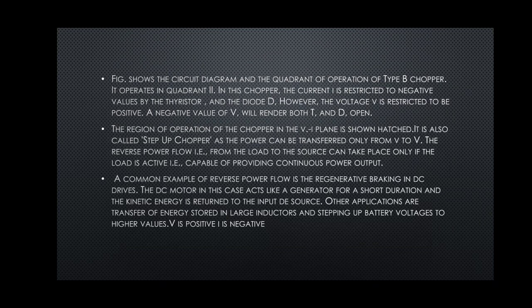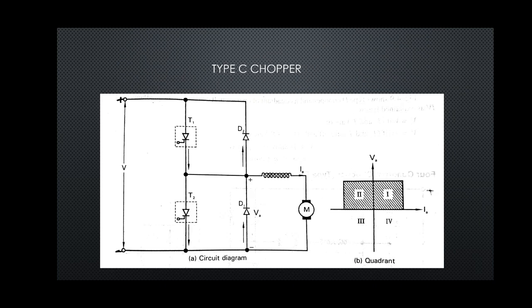So, in this case current will be negative and the output voltage will be positive. In the different types of chopper, we are showing the load as a regenerative load. So, it is possible for the current to flow from load to source. So, this was regarding the class B type of chopper, that is the second quadrant chopper. Now, let us understand the next type of chopper which is also asked.